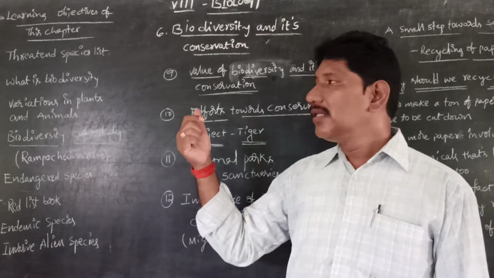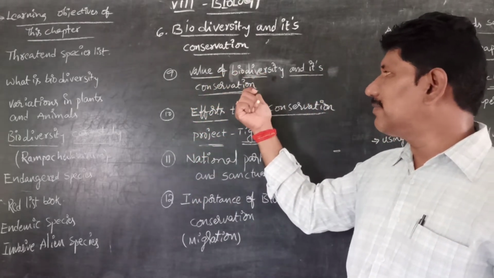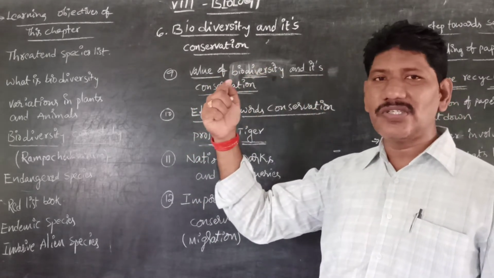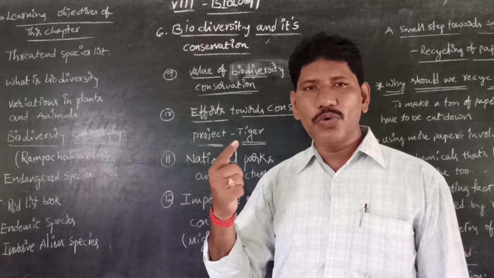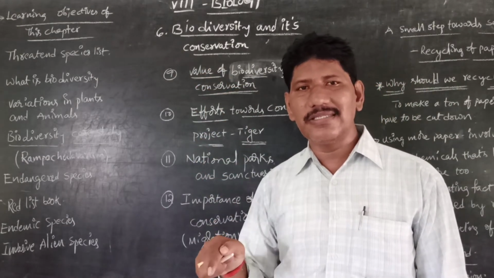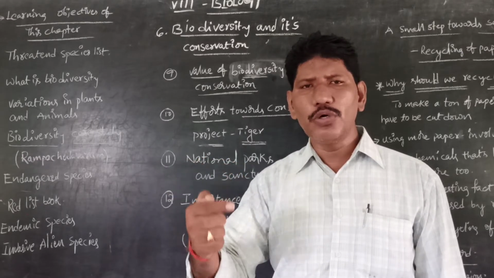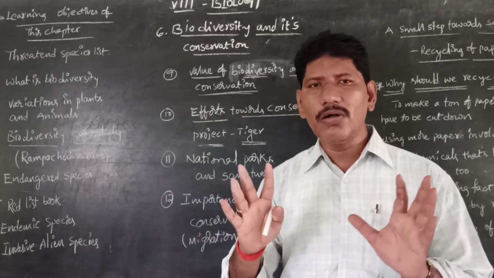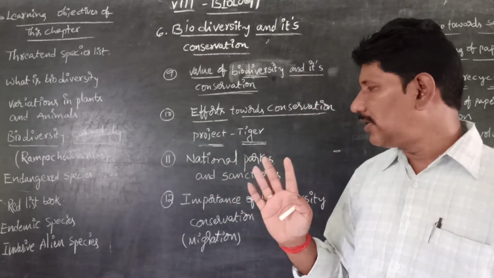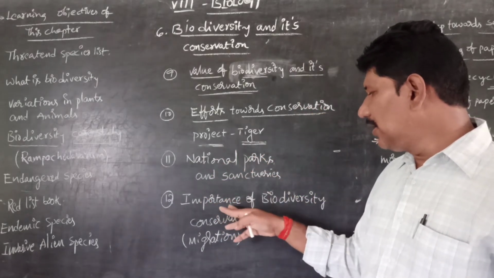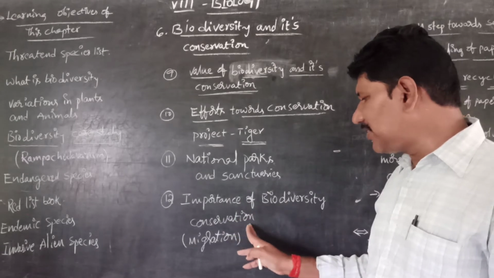Because of that, when we learn the value of biodiversity, we understand that each species has its own significance in nature's existence. Then we have to follow the live and let live motto, which can promote all the species in the world. Next we are coming to the importance of biodiversity and its conservation.